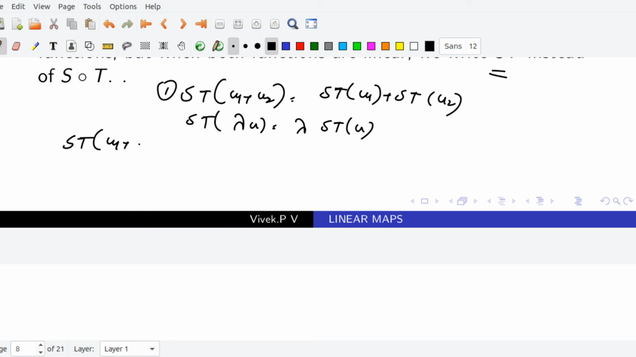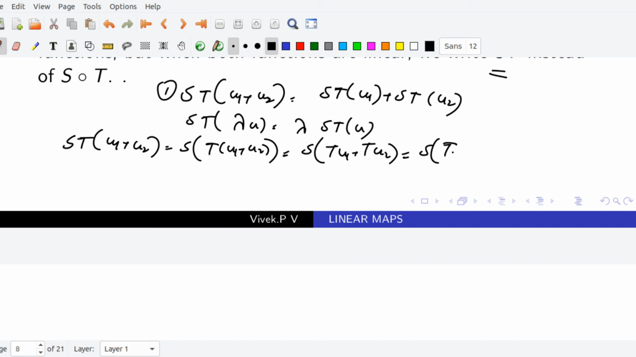ST of U1 plus U2, by definition, is equal to S of T of U1 plus U2. Since T is a linear map, it is equal to S of TU1 plus TU2. Consider TU1, TU2 as two vectors only. Here S is a linear map, hence it is equal to S of TU1 plus S of TU2. Again applying the definition, this is equal to ST of U1 plus ST of U2. So we have verified the first.